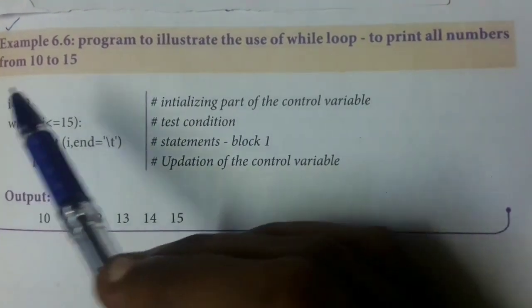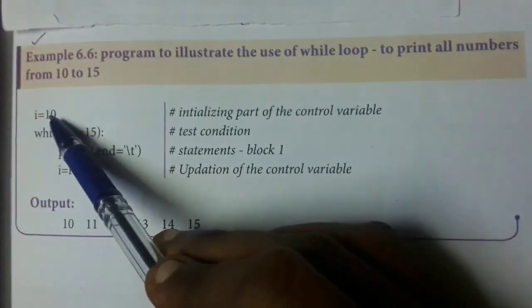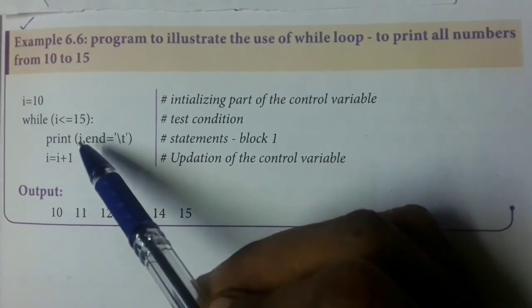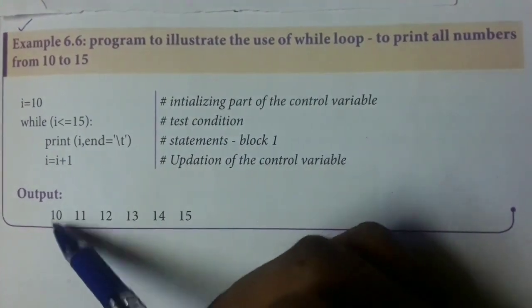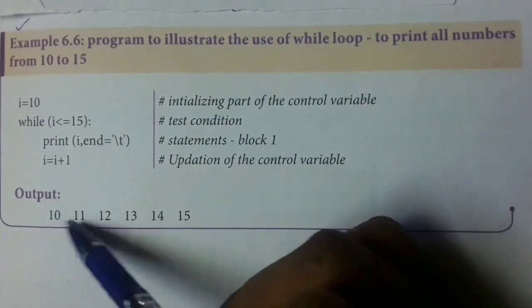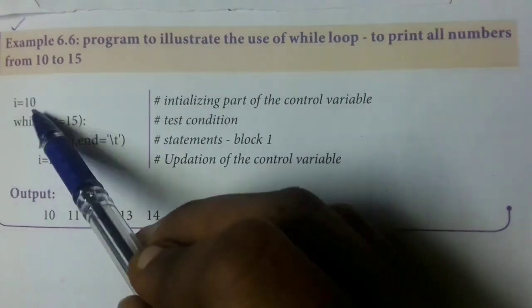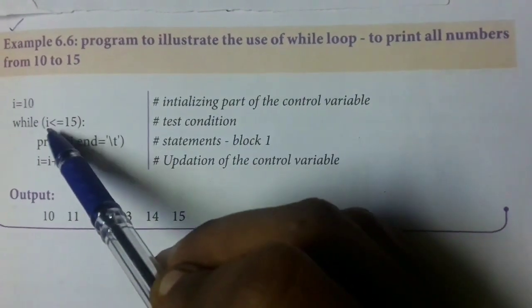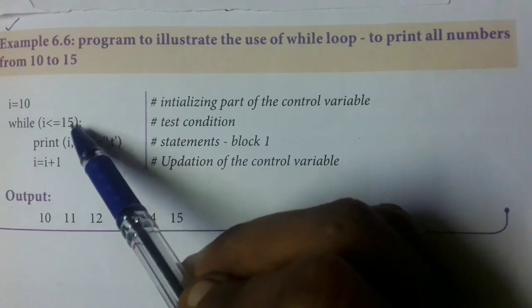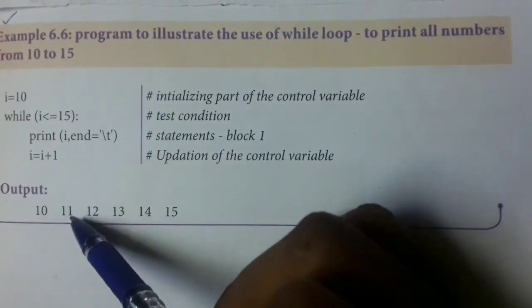So now see how this will be executed. First value is 10. The condition becomes true. 10 will be printed. Then there will be a tab space. 10 plus 1, i becomes 11 now. So here it is 11. Second value 11 will be checked. This is true. Then 11 will be printed.